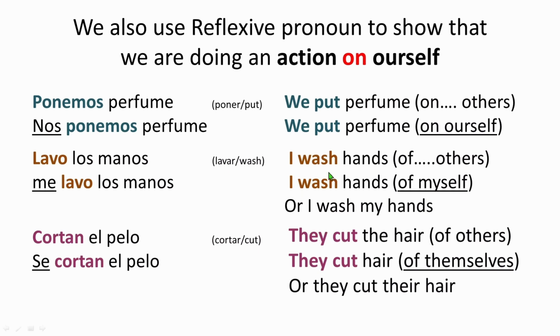Next is "I wash hands." Lavo las manos means I wash hands. Me lavo las manos also means I wash hands. Lavo means I wash. It comes from the verb lavar, which means to wash. Now the difference is that the first one means I wash hands, but of others, not mine, because I didn't use the reflexive pronoun. But here I'm saying me lavo las manos, which means I wash my hands. Me means myself, right? I wash hands of myself, or I wash my hands. So this is the correct way to say it.